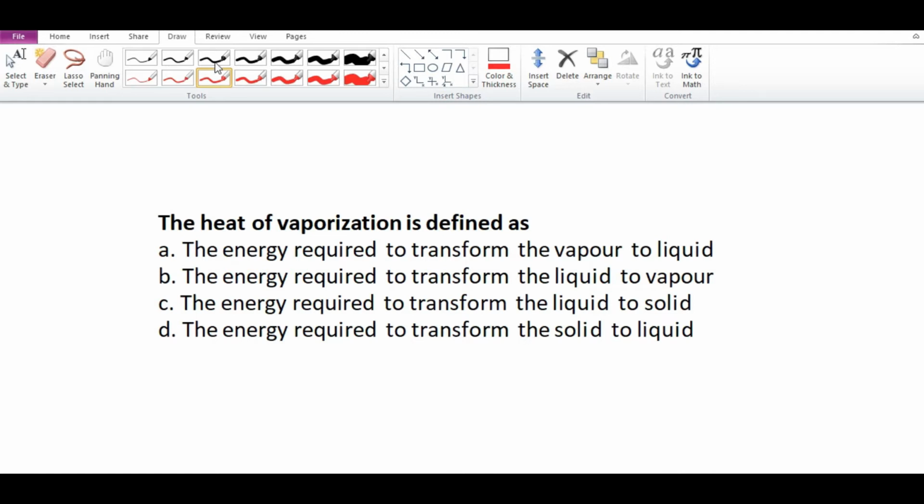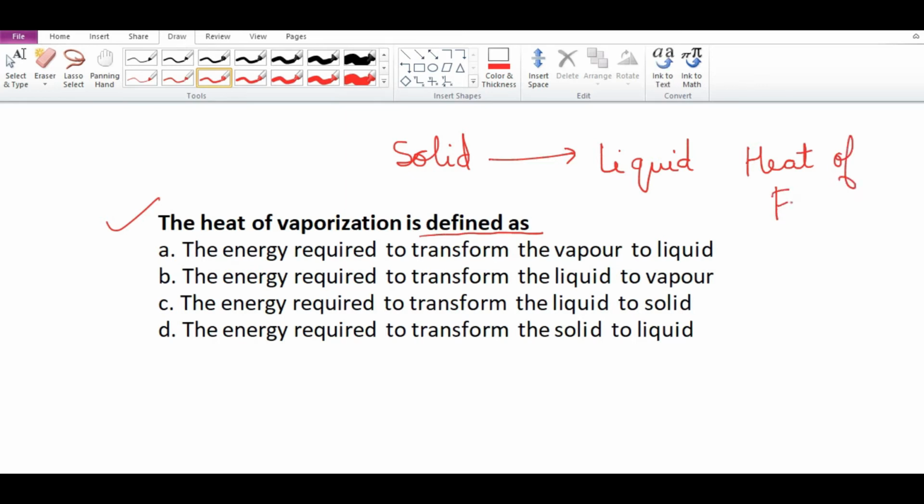So a few important MCQs. First, the heat of vaporization is defined as, as we discussed, the heat required to change solid to liquid is known as heat of fusion, and the energy required to change liquid to gas is known as heat of vaporization.